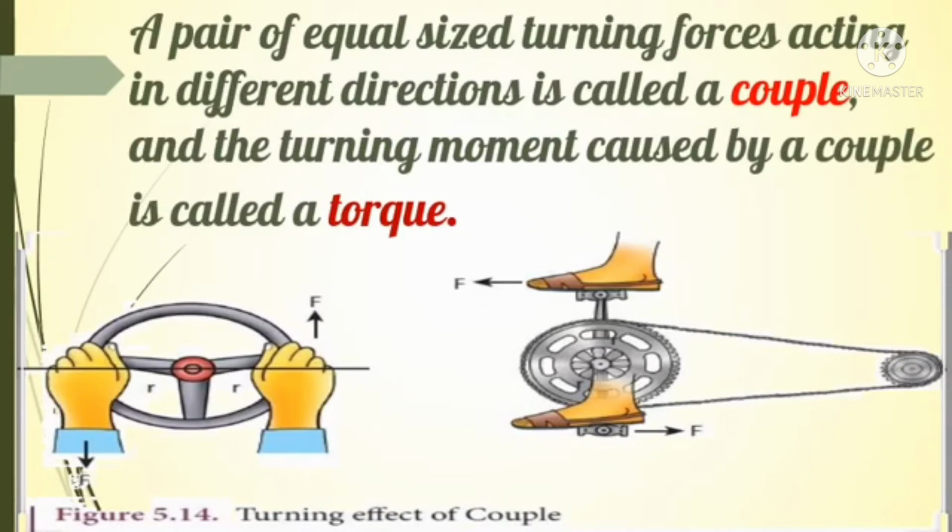A pair of equal sized turning forces acting in different directions is called a couple, and the turning moment caused by a couple is called torque. Is it clear? Yes. The forces in a couple always act in exactly opposite directions.